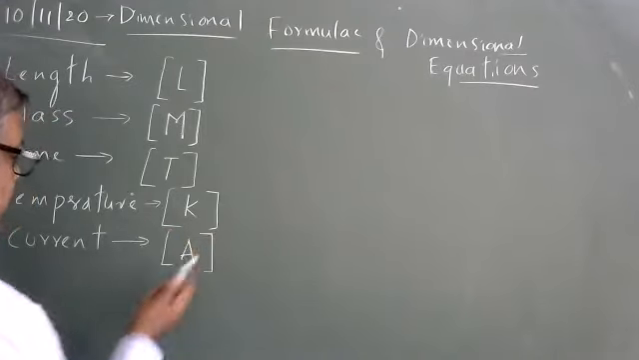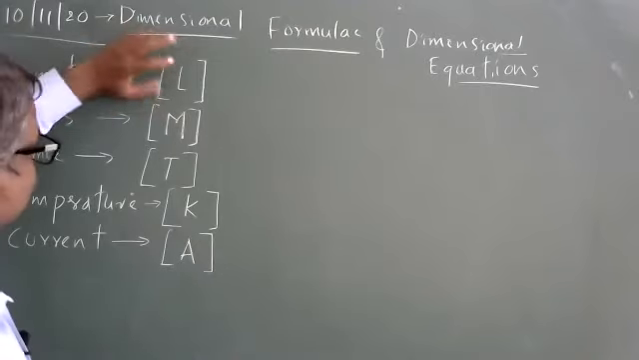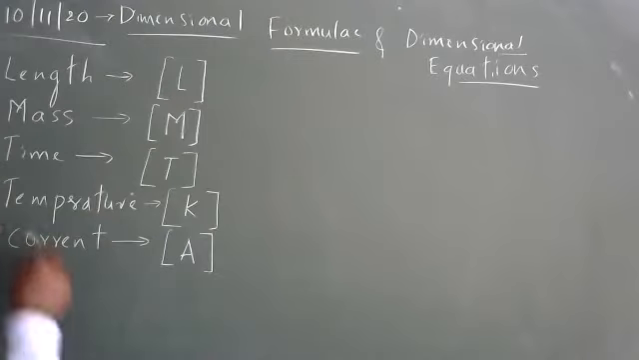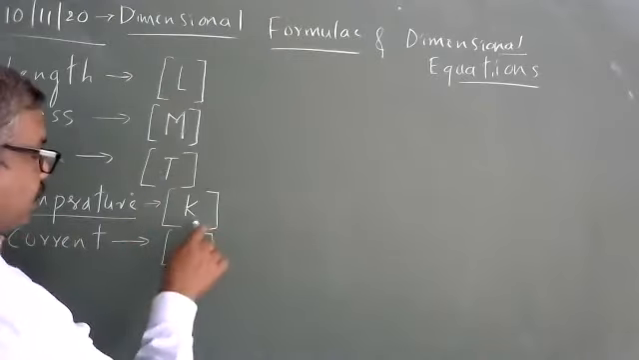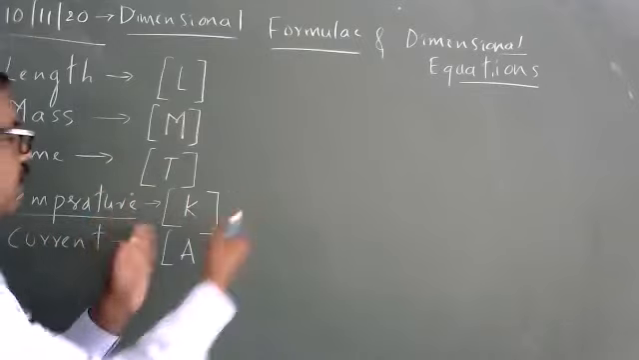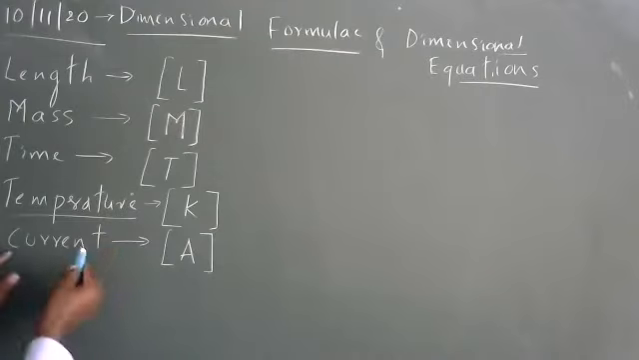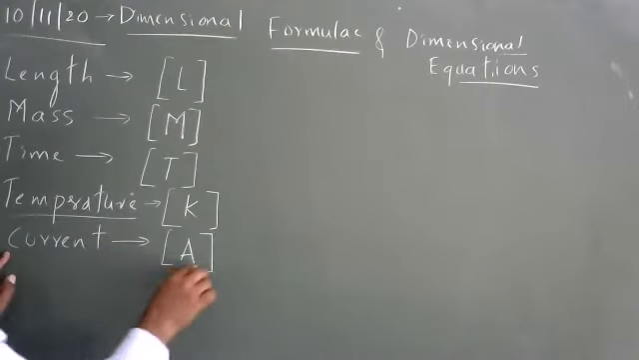It is called ampere because L is a length, notation L is a length, M is mass, T is a time. When it comes to temperature, T is already used, so they made K the notation. Bracket K is called the dimensional formula of temperature. Dimensional formula of current is not C, it is A for ampere.